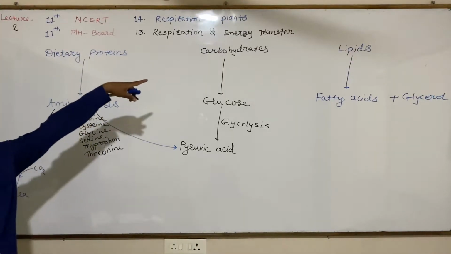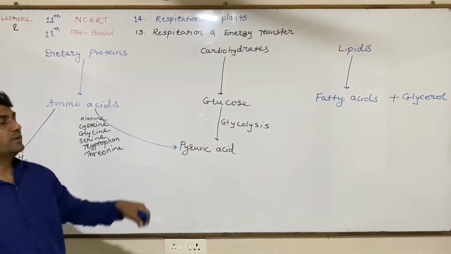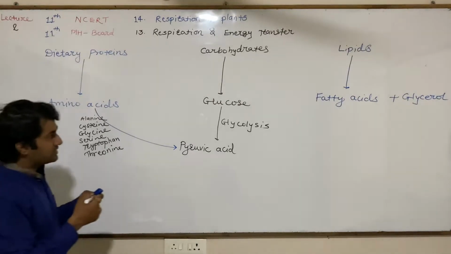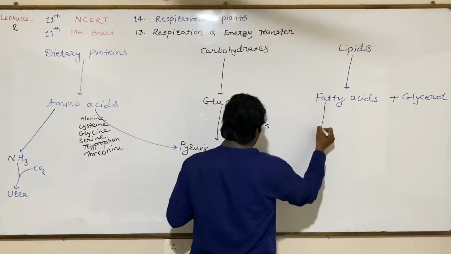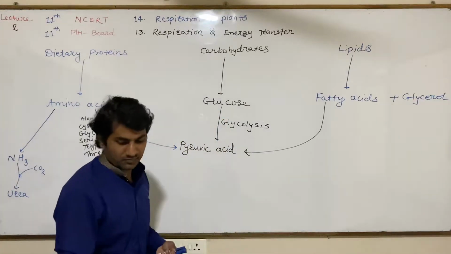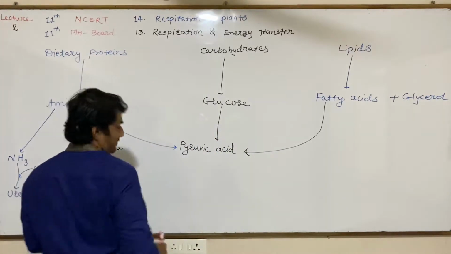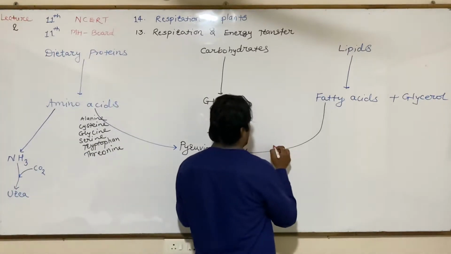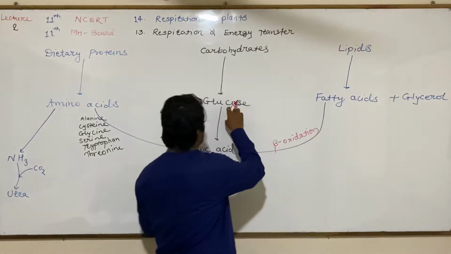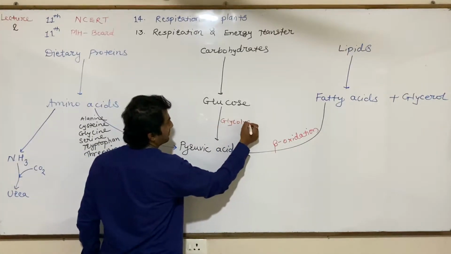Lipids, when they undergo digestive processes, are converted into fatty acid and glycerol in the presence of the enzyme lipase. We know that fatty acid undergoes beta oxidation and gets converted into pyruvic acid. Glucose gets converted into pyruvic acid by the process known as glycolysis.